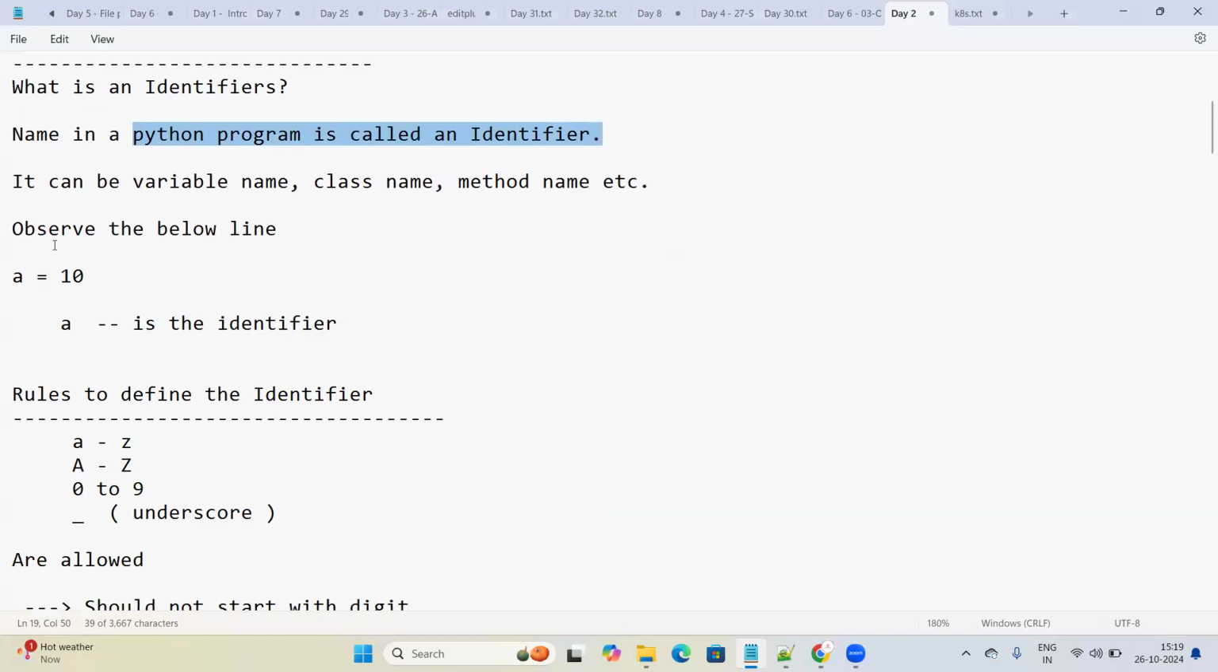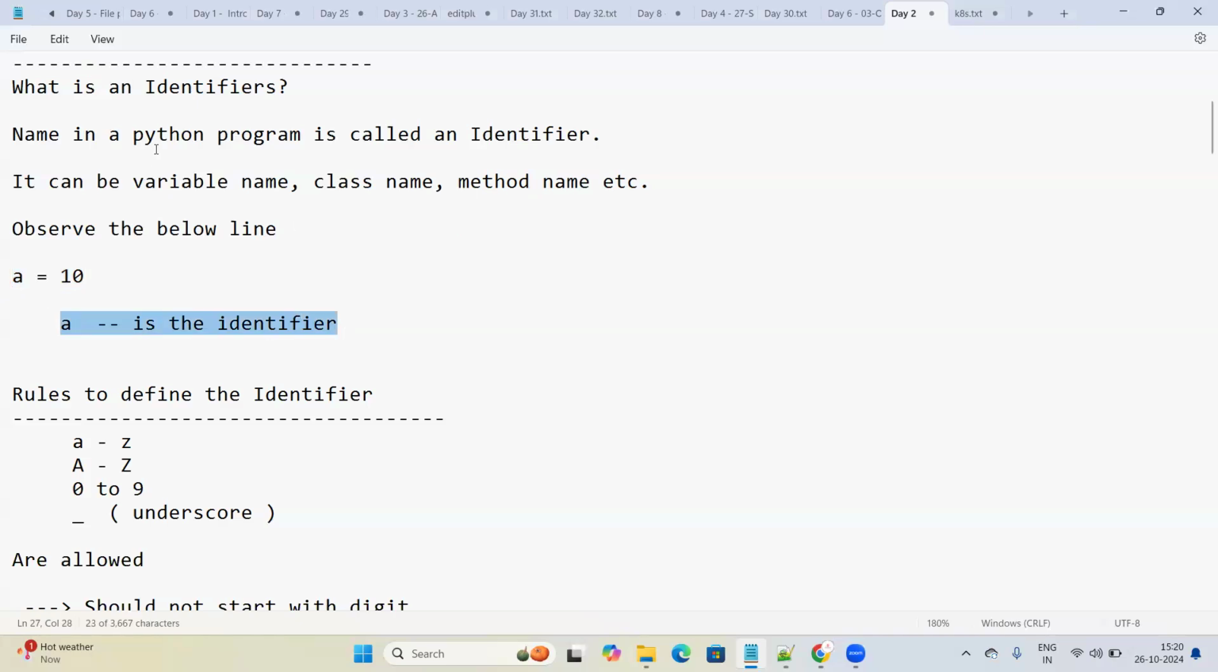Let's try to understand this particular line, a is equal to 10. We know the actual meaning of a is equal to 10. a is a variable and 10 is the value that we are assigning to the variable. This is how we declare variables and assign values in Python. But here, a is an identifier. We can call a an identifier.